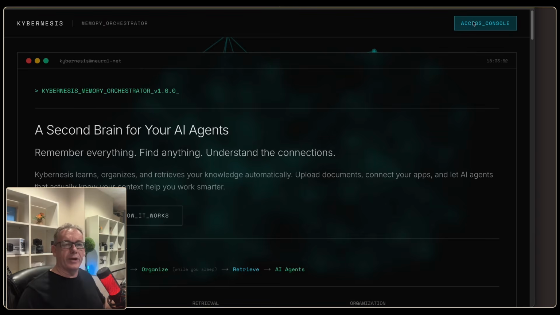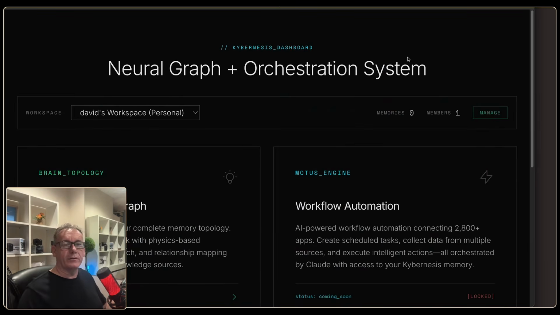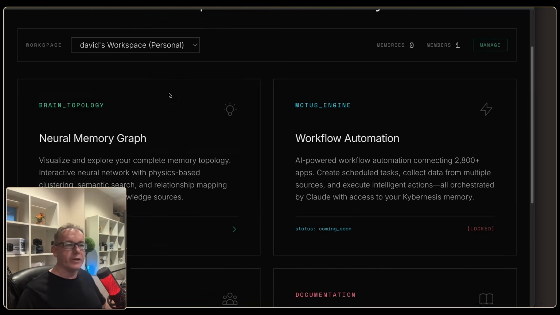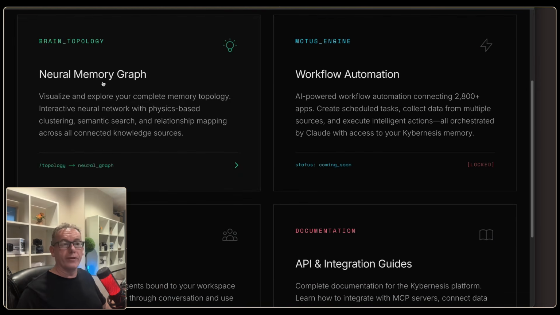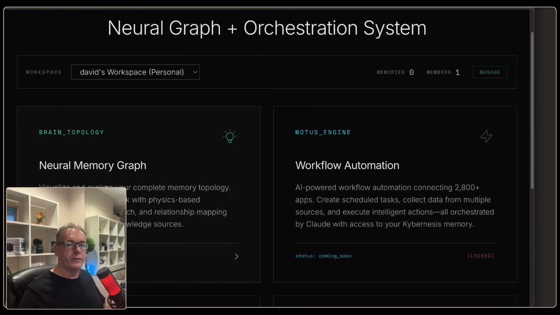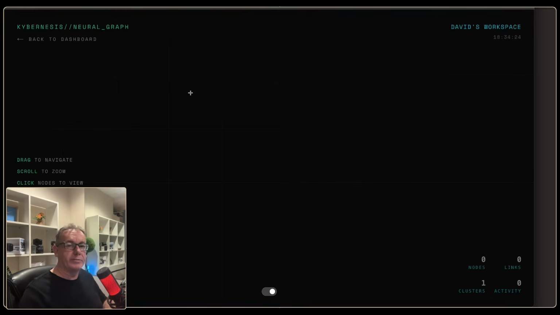So I'm going to start by clicking on Access Console, and I've been brought to this area called David's Personal Workspace. It's all about the neural memory graph, and the areas of interest to us are going to be the API integration and guides. But before we can get going, I believe what I've got to do is click on this memory graph and try and get some data into the system.